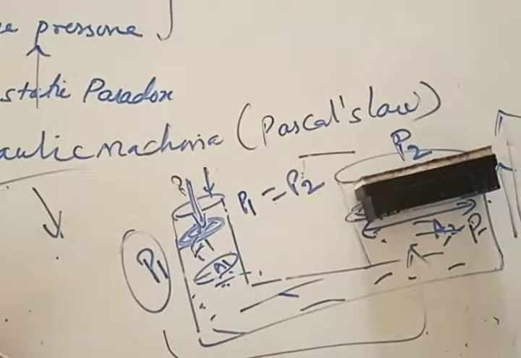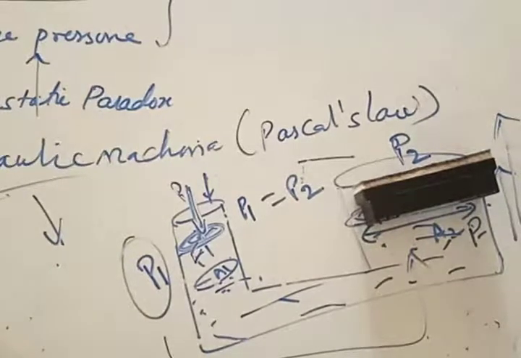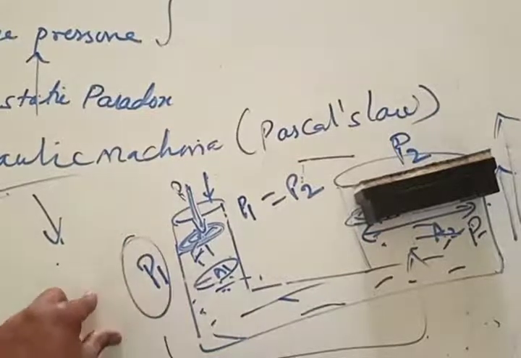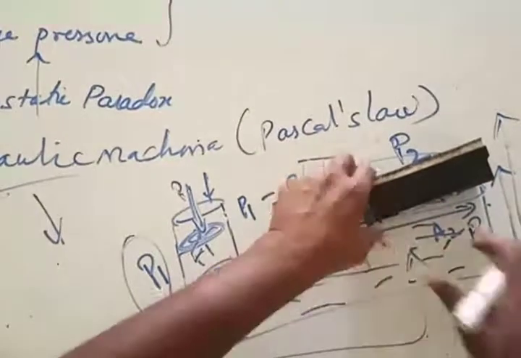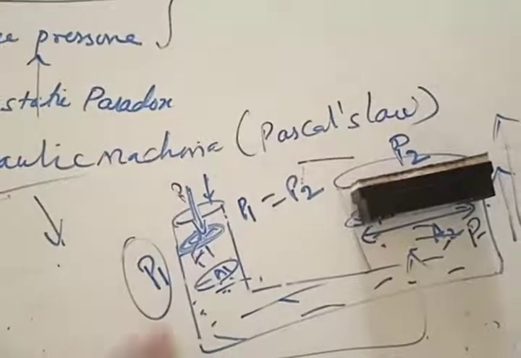Tractor, car, lorry, bus, anything that has to be lifted up. The simple thing is that we apply less force on a lesser area, creating some pressure. This pressure is transmitted to the larger area, so the same pressure is transmitted to a larger object. This mechanism is called a hydraulic machine.